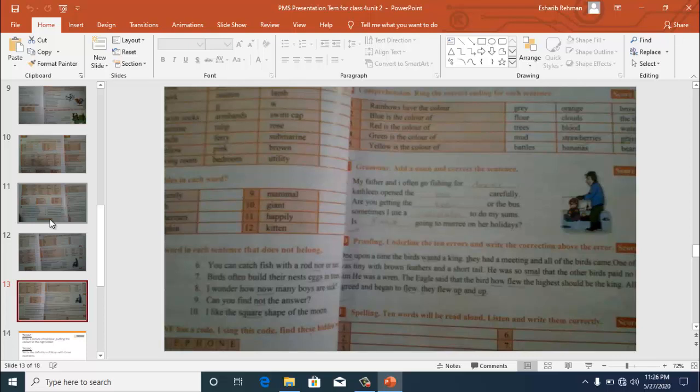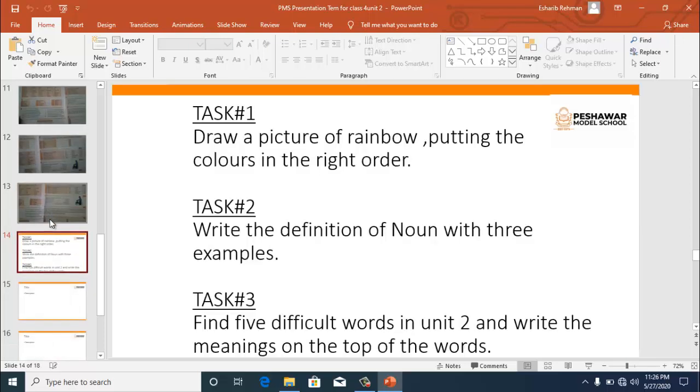Hope you people have enjoyed this lesson, and all these exercises are very easy. You have to fill it in your book, and you are having 2 or 3 tasks. The first task is you have to draw the picture of a rainbow, and you have to put the colors in the correct order. Task number 2 is you have to write the definition of noun with 3 examples in your rough notebooks. Then task number 3 is you have to find 5 difficult words in unit number 2 and write meanings on top of the words.